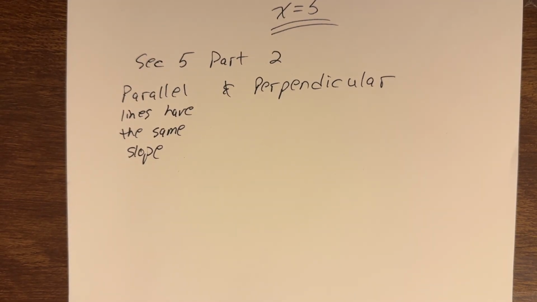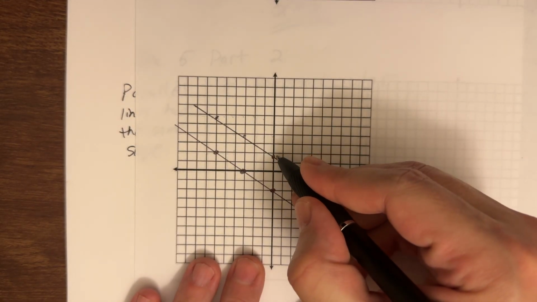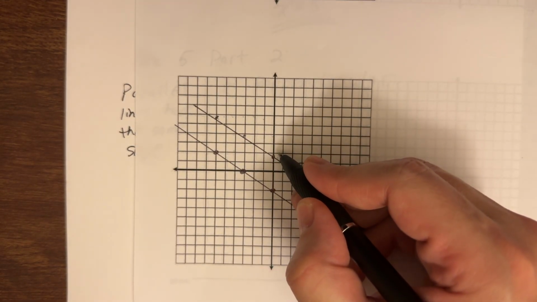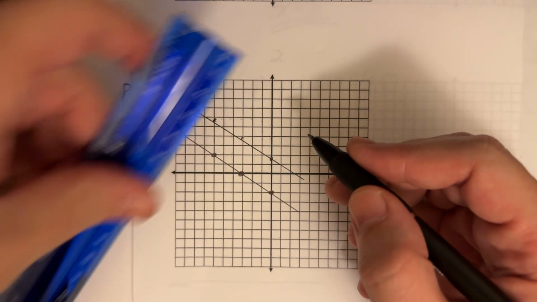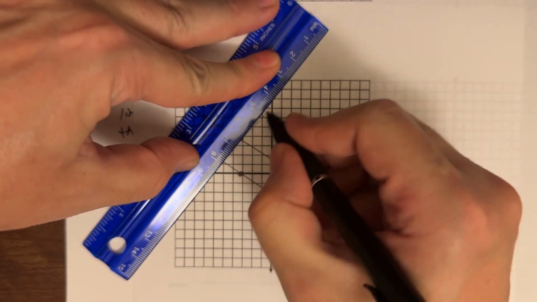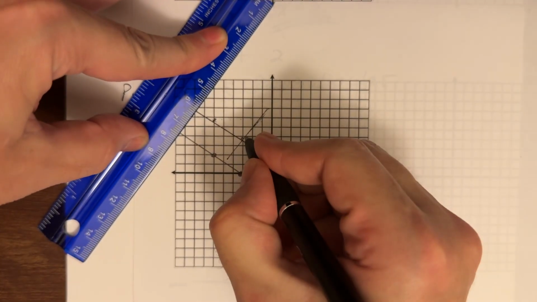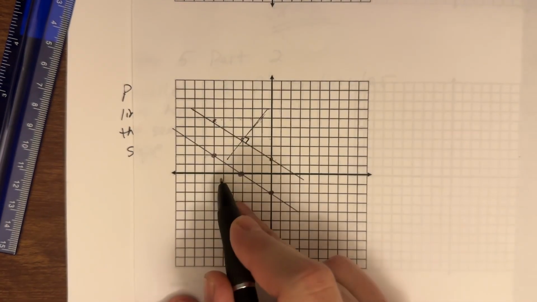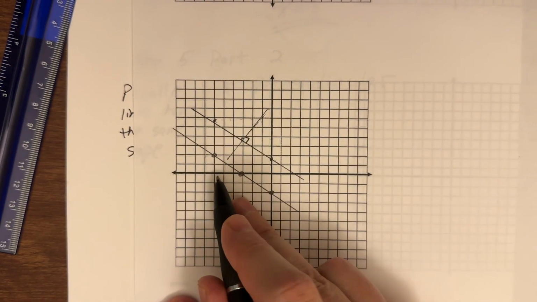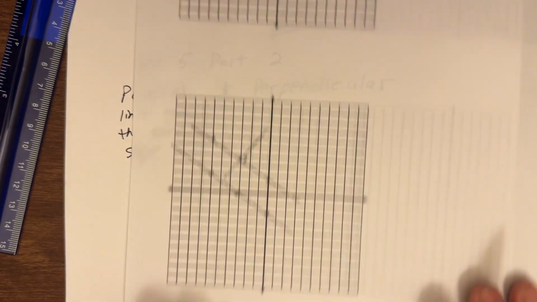Now, when it comes to perpendicular, not quite as lovely. Again, it's not just enough that they intersect. It would have to be something where they are intersecting at this perfect right angle. So here, that would roughly be a line like this. Okay, if it was up here, it'd be a line like this. But that's what we're looking at, so that this is actually a 90-degree right angle. Well, what does that tell me? What do these two lines have in common? They clearly don't have the same slope. This one has a negative slope, this one has a positive. But what do they have in common?